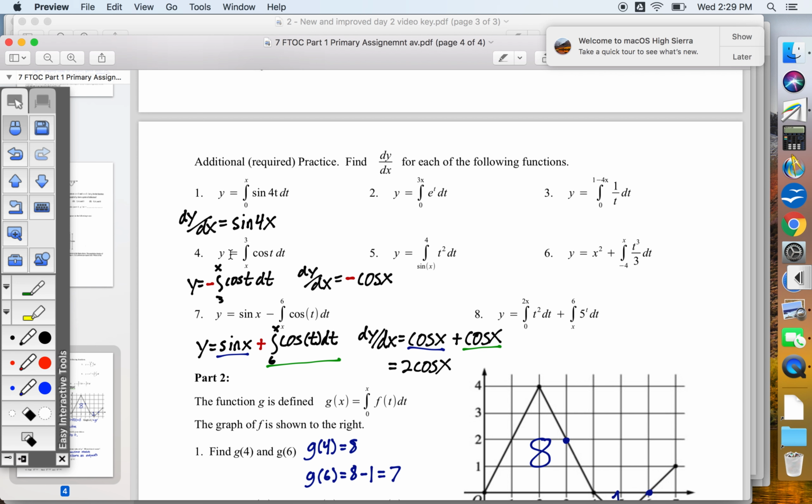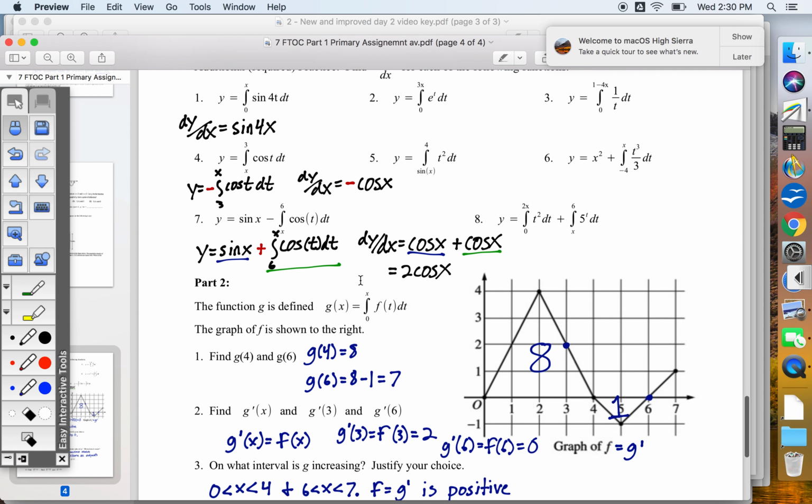Same thing down here. We've got to find dy dx. Before we do that, we're going to flip the limits because x to 3 feels backwards. We want it 3 to x, so we're going to put a negative in front. That's that red negative. So what is the derivative? Well, we're going to take our integrand, and we're going to call that the derivative of the integral. And don't forget about that negative, so it's negative cosine x.